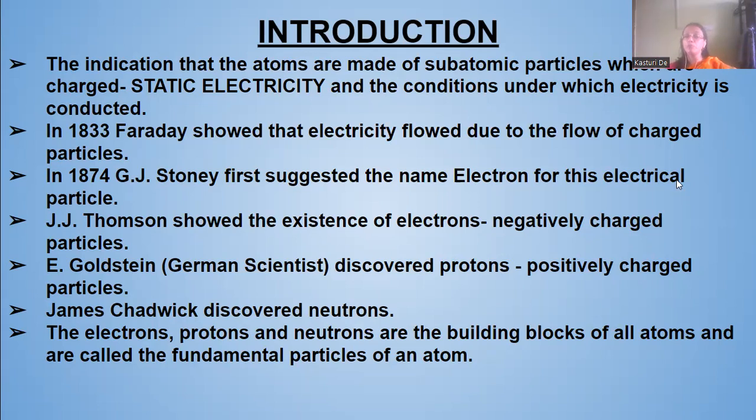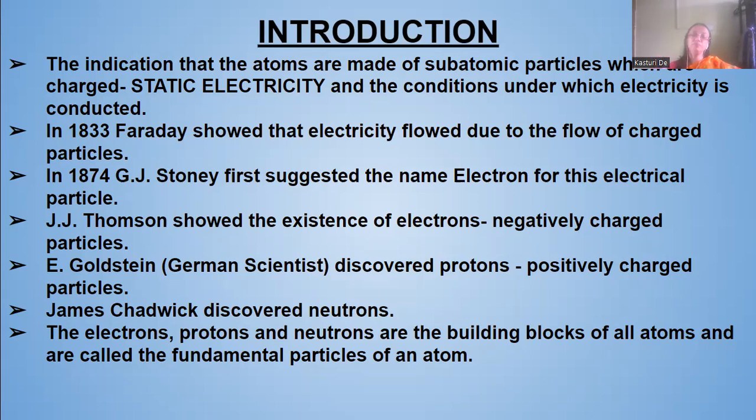Then J.J. Thomson showed the existence of electrons. Stoney named them, but the existence of electrons was proved by J.J. Thomson. And these electrons are negatively charged particles.